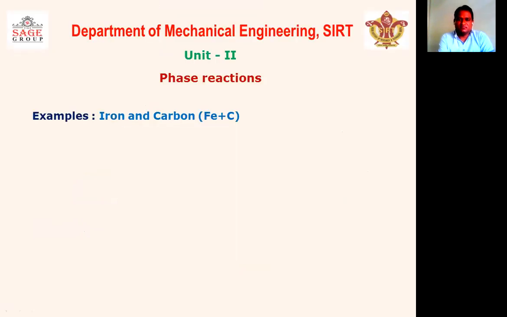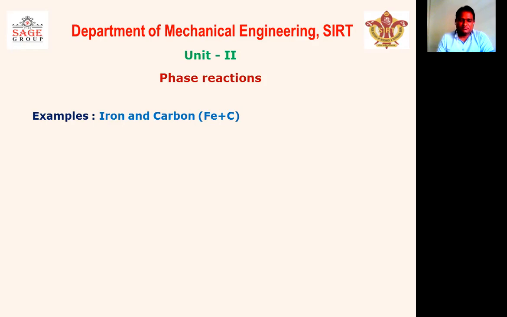So dear students, in today's lecture we have discussed the different reactions: the isomorphous reaction, the eutectic reaction, the eutectoid reaction, and in the last, the peritectic reaction, right? The isomorphous reaction can be seen in an isomorphous alloy. But the remaining reactions, eutectic, eutectoid and peritectic, can be seen in different alloys in which two metals are not completely soluble.